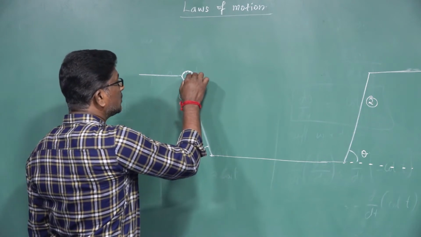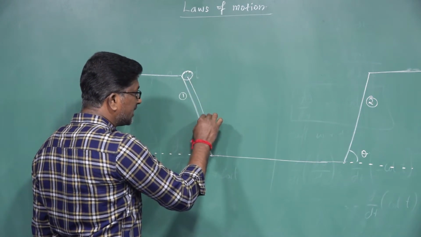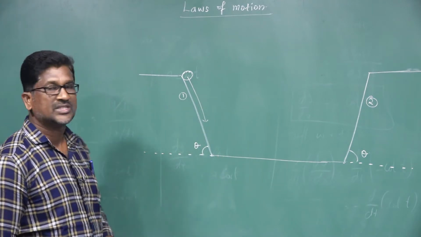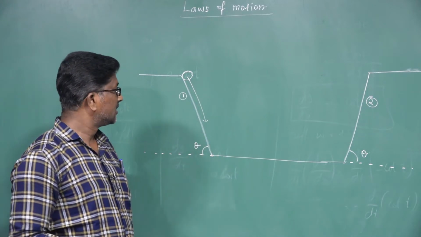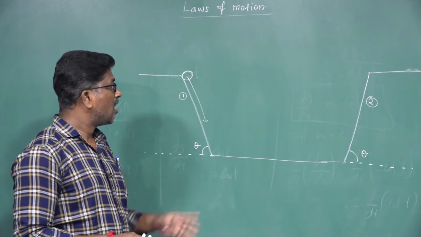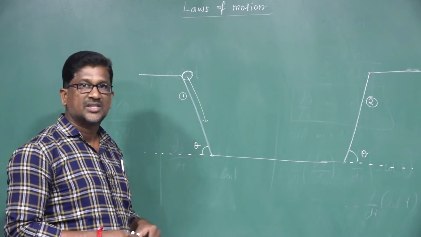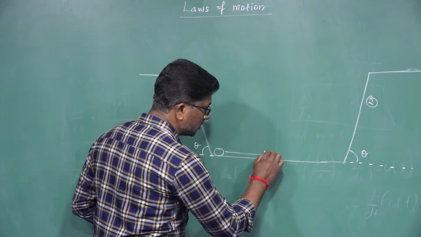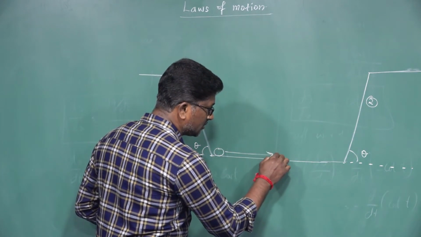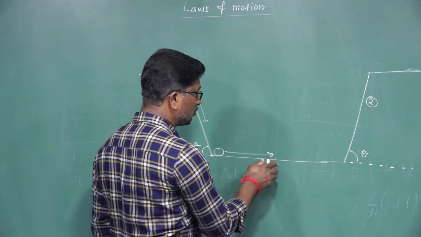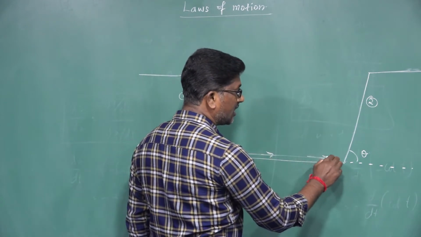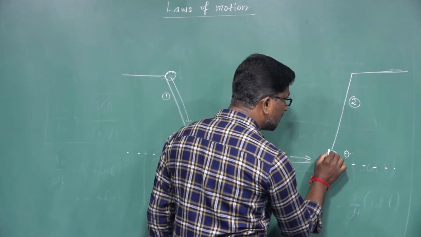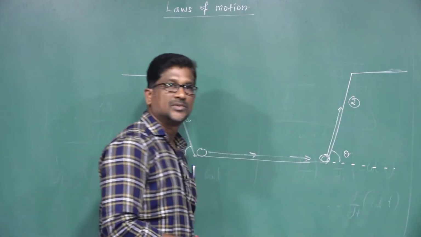Now the ball is moving on the inclined plane and finally reaches the bottom of the first inclined plane. After reaching the bottom of the first inclined plane, the ball travels a certain distance, and it continues moving onto the second inclined plane.